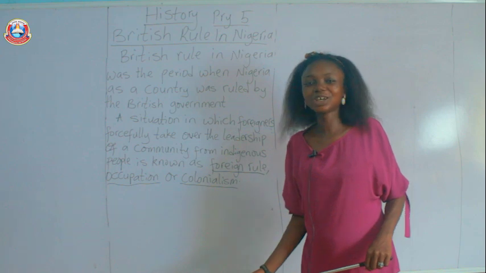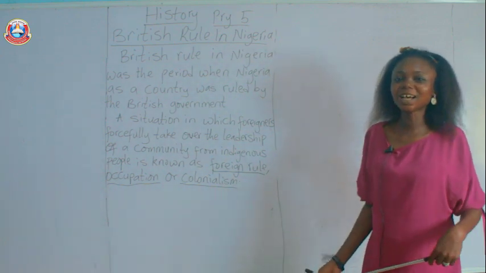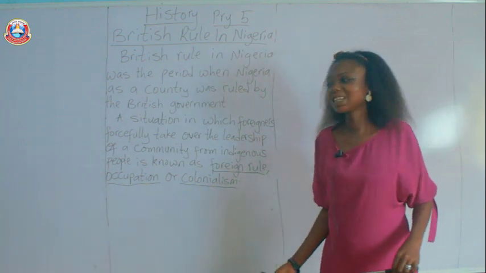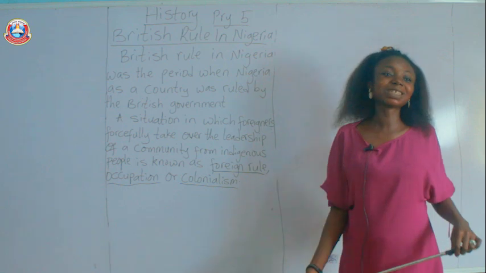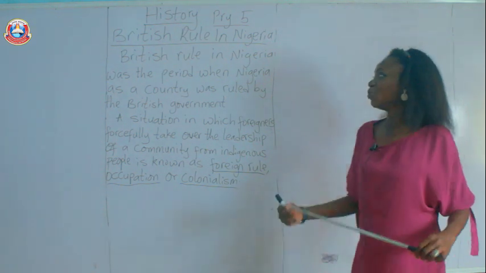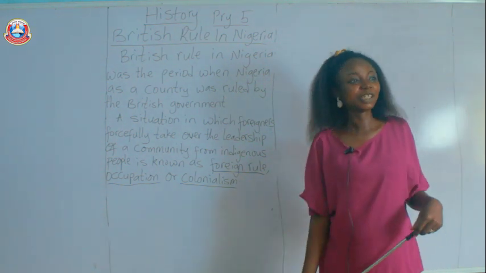So this brings us to the end of the class today. In our next class, we will continue with this and see the reasons why the British occupied Nigeria.